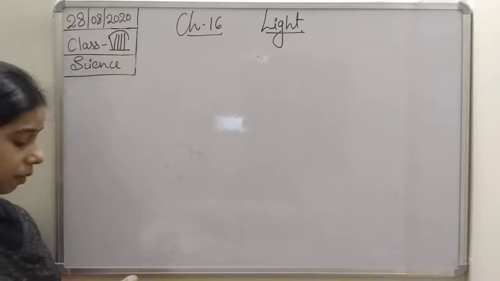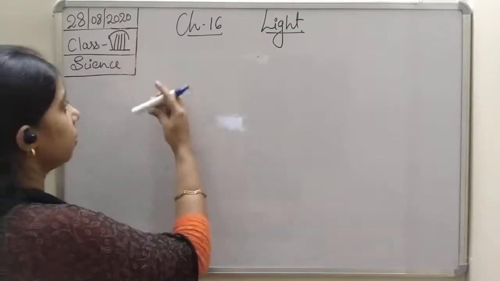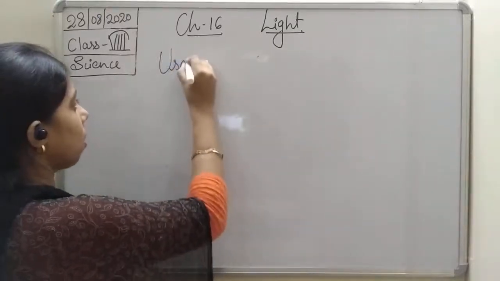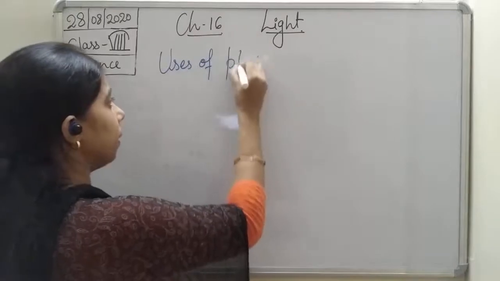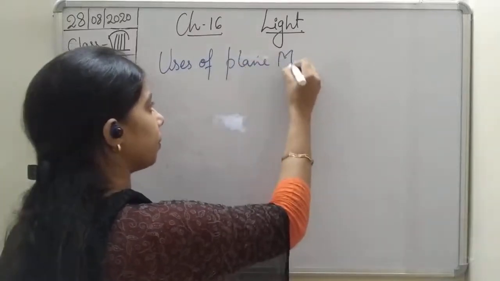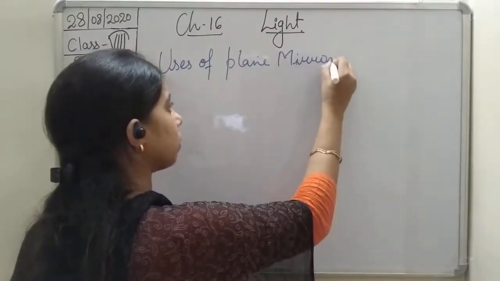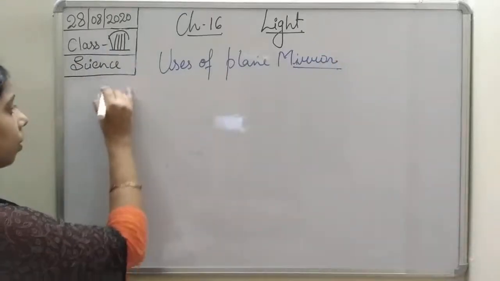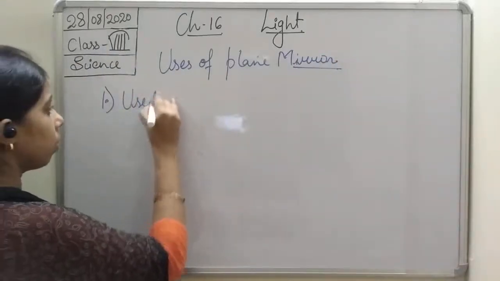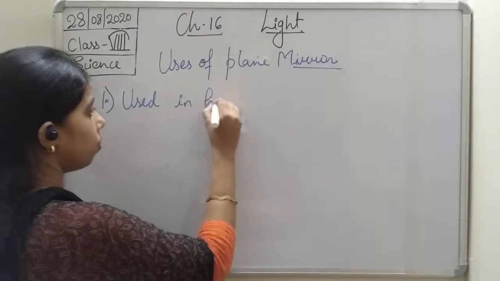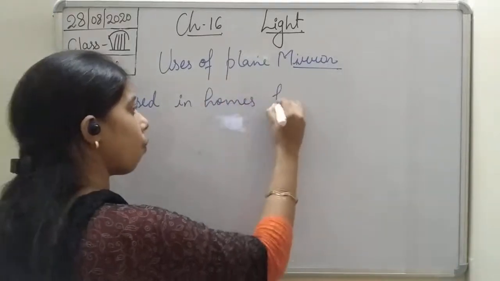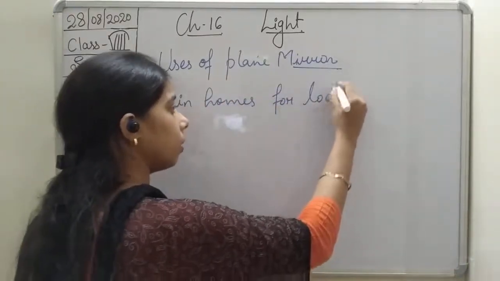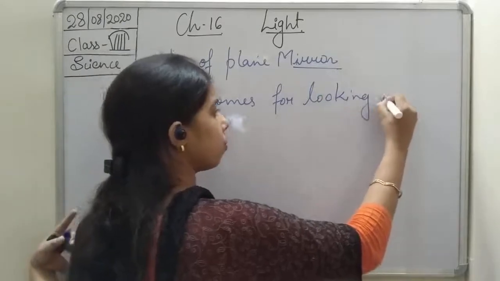Okay, so we can write it. Uses of plane mirror: used in homes for looking into the mirror.